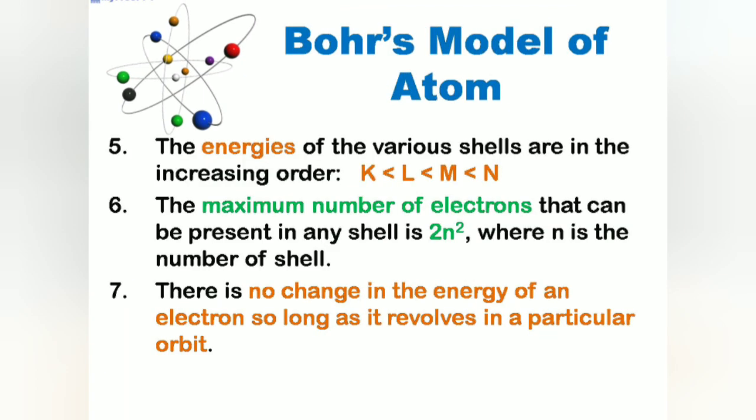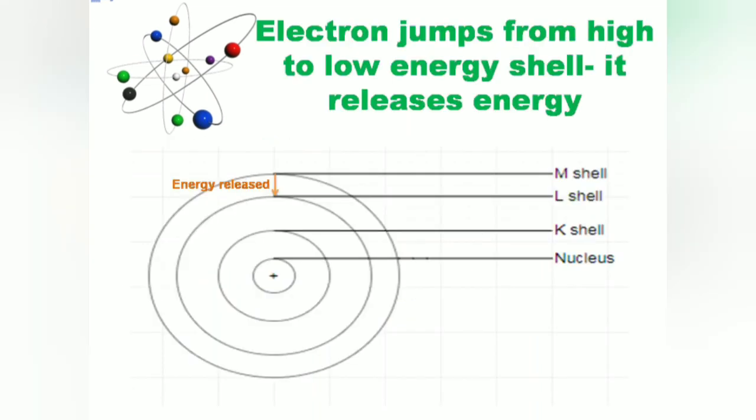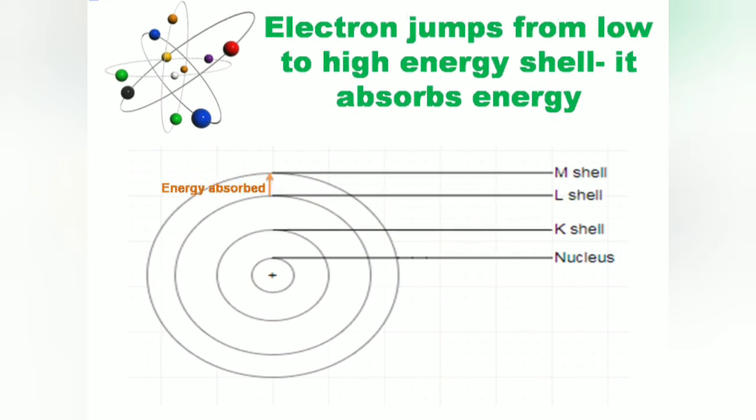There is no change in the energy of an electron so long as it revolves in a particular orbit. The energy of an electron changes as it changes the energy shell. An electron releases energy when it jumps from high energy shell to low energy shell. And an electron gains energy on jumping from lower energy shell to higher energy shell. For example, we know that M shell has higher energy than L shell. So if an electron jumps from M to L shell, then it releases energy. And if it jumps from L to M shell, then it gains energy.